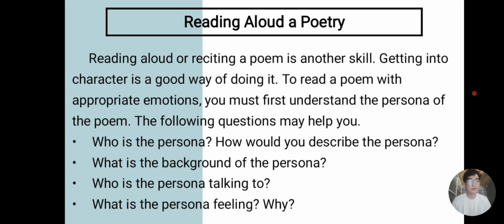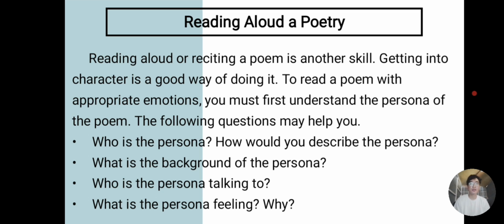So, on how to do this, these following questions may help you. So, first, who is the persona? Sino yung nagsasalita or sino yung main character? How would you describe the persona? So, is she tall? Is she beautiful? Is she handsome? And etc. What is the background of the persona? Where does he come from? And next, who is the persona talking to? Who is the receiver of the poem? And next is, what is the persona feeling and why? Is she feeling shy, in love, embarrassed, and what is the reason for it?